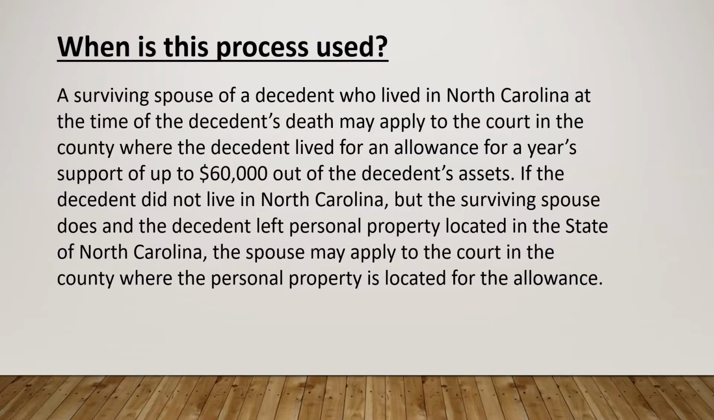When is this process used? A surviving spouse of a decedent who lived in North Carolina at the time of the decedent's death may apply to the court in the county where the decedent lived for an allowance for a year's support of up to $60,000 out of the decedent's assets. If the decedent did not live in North Carolina, but the surviving spouse does and the decedent left personal property located in the state of North Carolina, the spouse may apply to the court in the county where the personal property is located for the allowance.